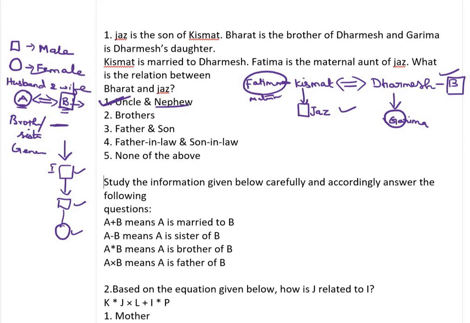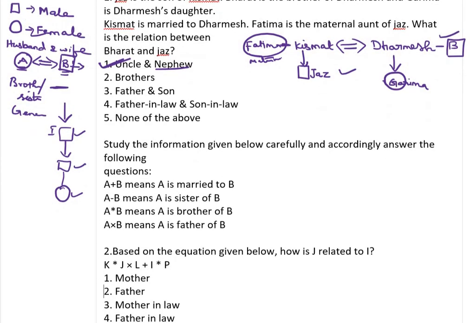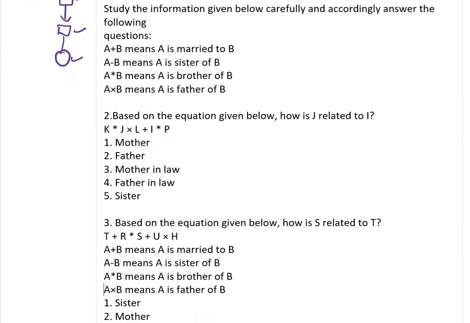Come to the next question. Some conditions are given. A plus B represents a married couple, minus represents sister, where the first is a sister of the second, asterisk represents brother, and cross represents father.